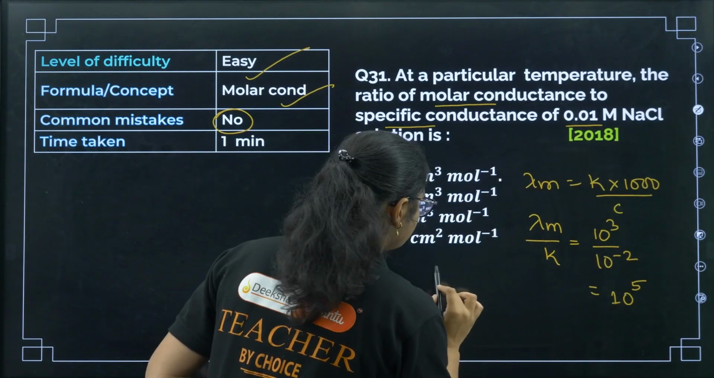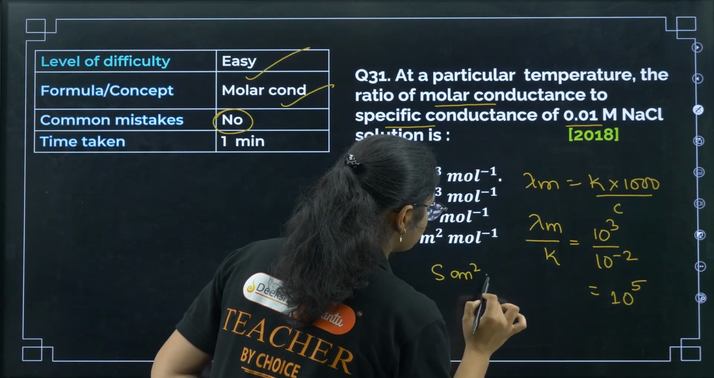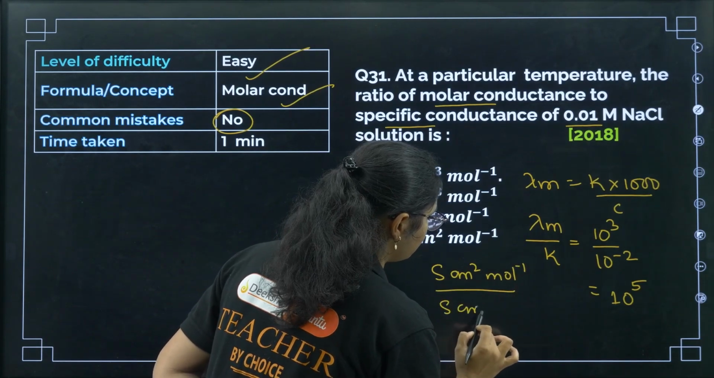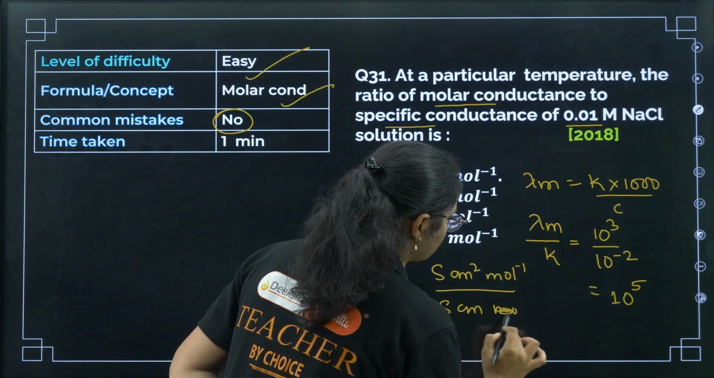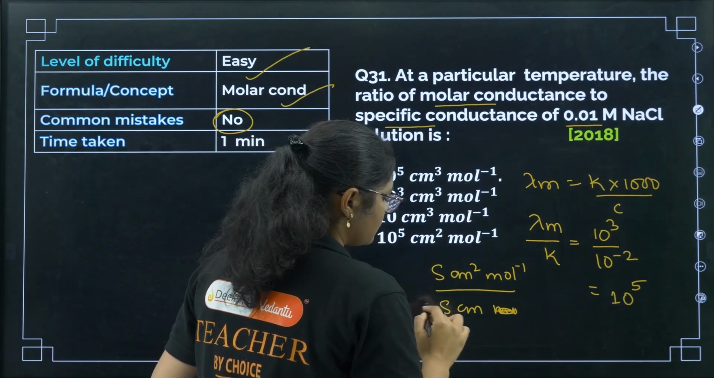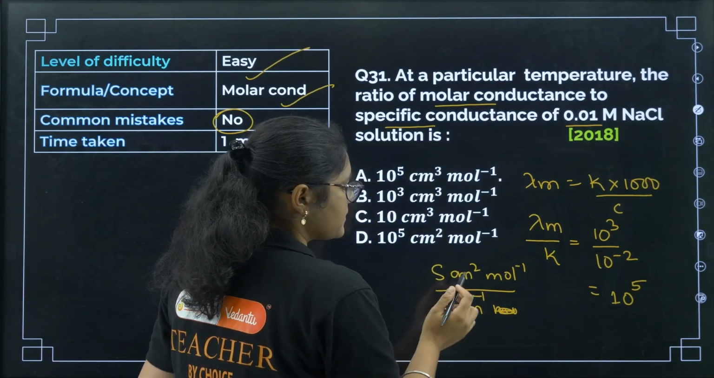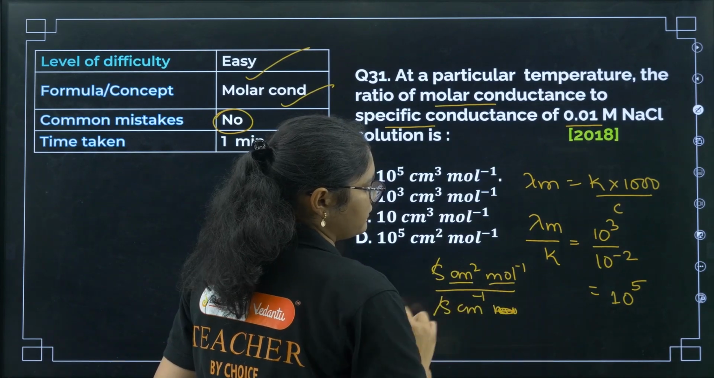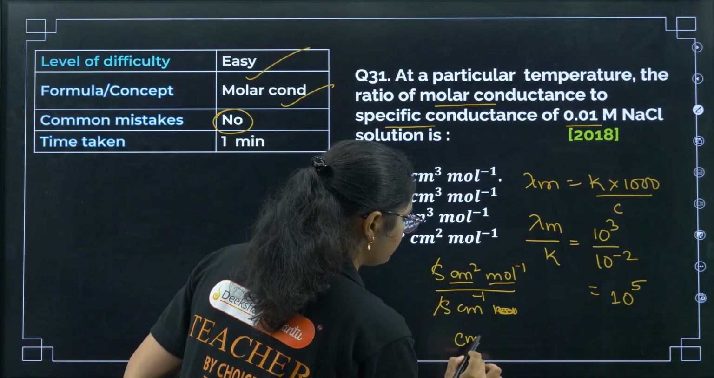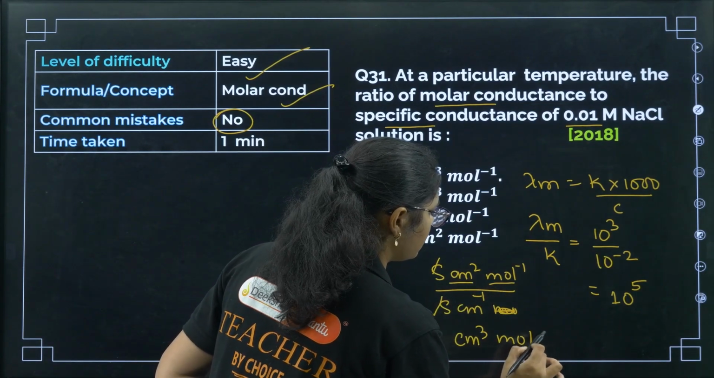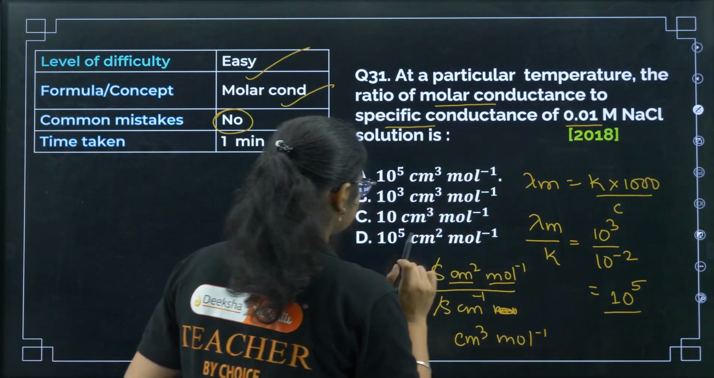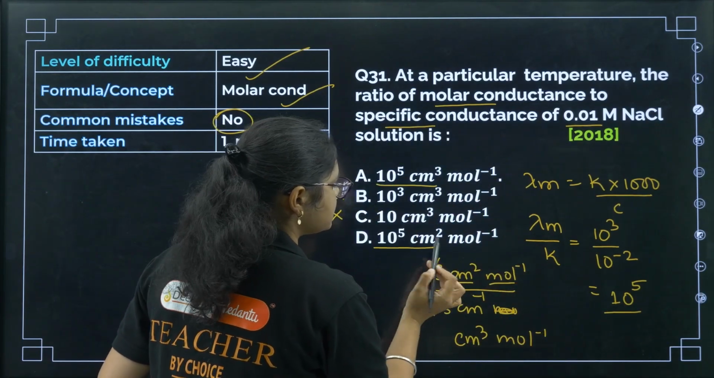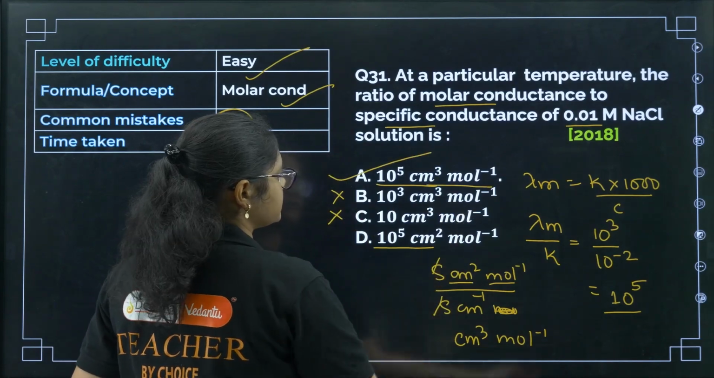Okay. Now what is the unit here? S centimeter square mole inverse, and the kappa value is S centimeter inverse, right? Sorry, S centimeter inverse. Now if you see what will be the unit here, we'll get centimeter cube mole inverse, right? So 10 to the power 5 is the answer, so we can eliminate these two options. But here if you see the units are different, so the correct answer will be option number A.